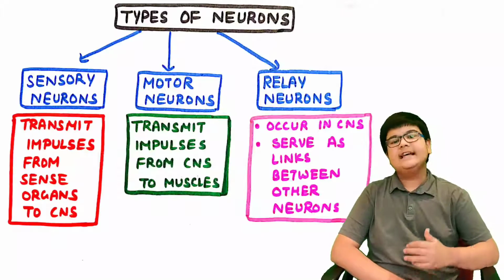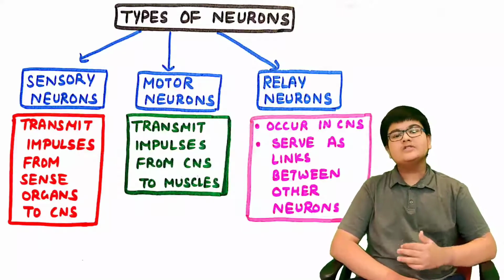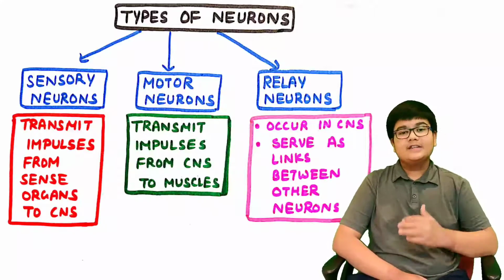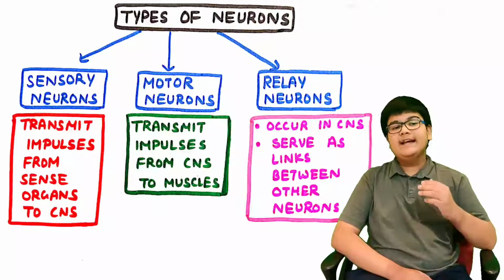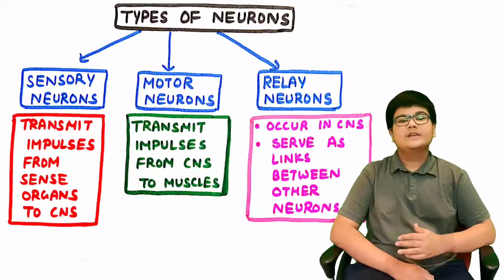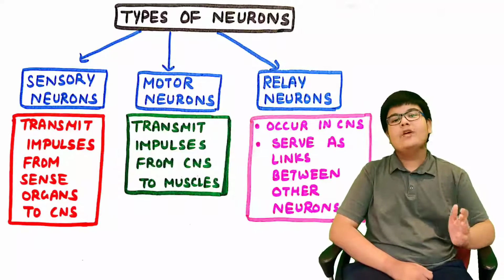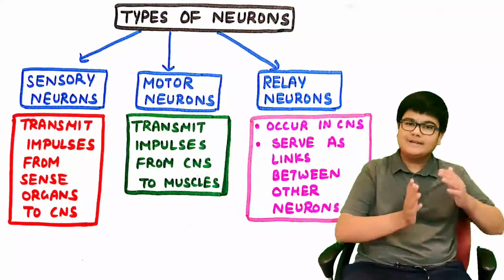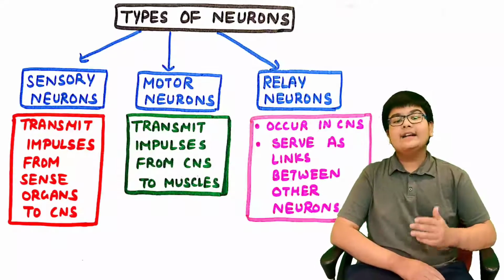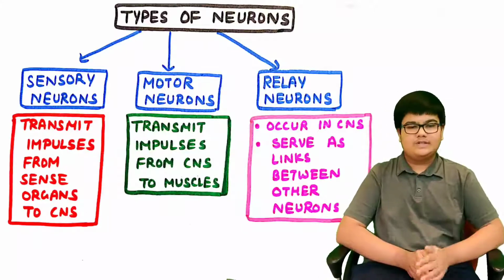Now let us study the types of neurons. So there are 3 types of neurons: sensory neurons, motor neurons, and relay neurons. First, sensory neurons. So they transmit impulses from the sense organs to the central nervous system. Second, motor neurons. They transmit impulses from the central nervous system to the muscles. Third, relay neurons. They occur in the central nervous system and serve as links between the other neurons.